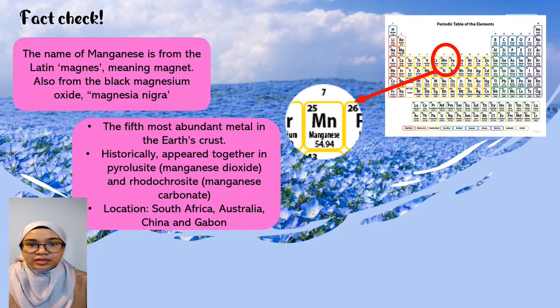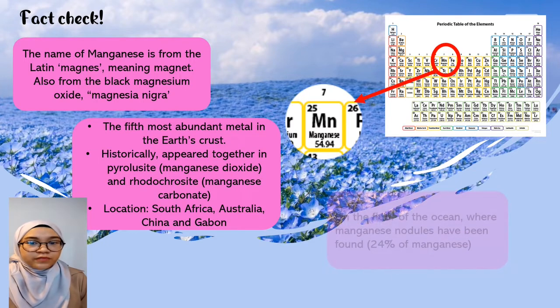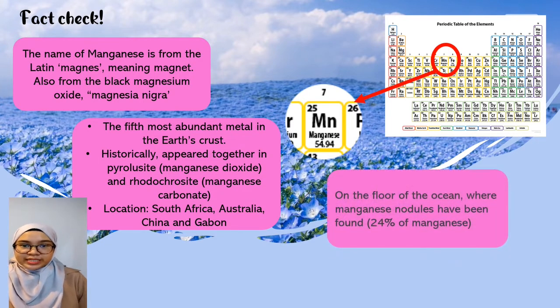Manganese is a metal that can be found in certain countries of the world, for example South Africa, Australia, China, and Gabon. In Asia we also have manganese mining. There is 24% of manganese located in manganese nodules that can be found on the floor of the ocean.